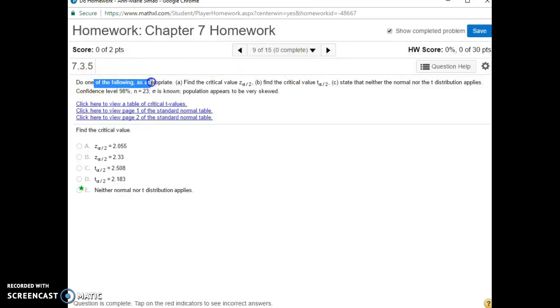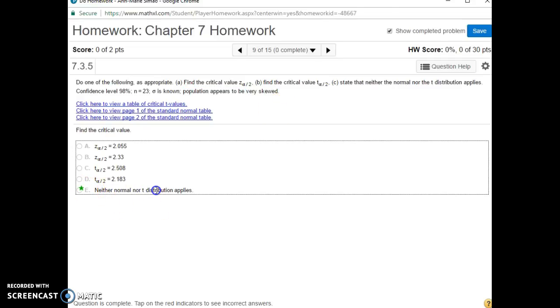Do one of the following as appropriate. Find the critical Z alpha over 2, critical T alpha over 2. State neither the normal or the T distribution applies. So the confidence level of 98%, N equals 23. The population standard deviation is known. Population appears to be very skewed. So neither the normal nor the T applies.